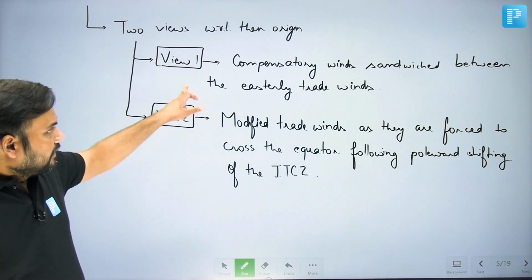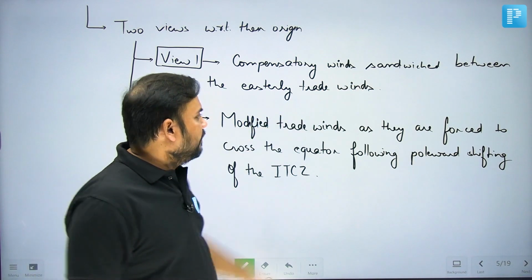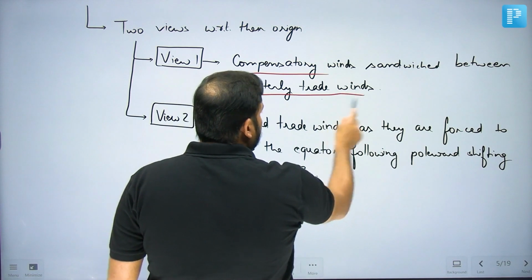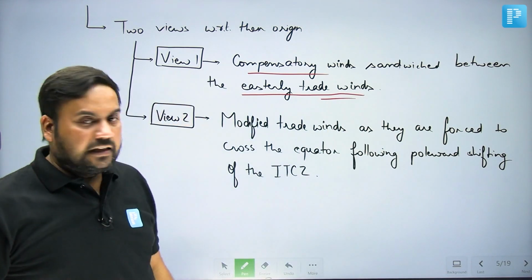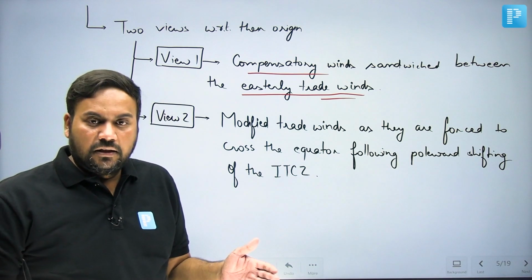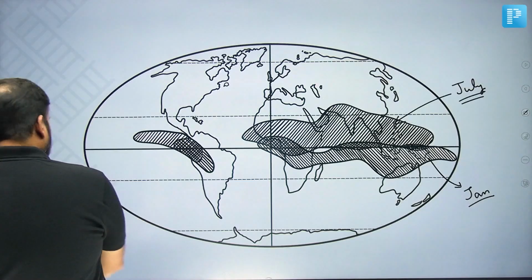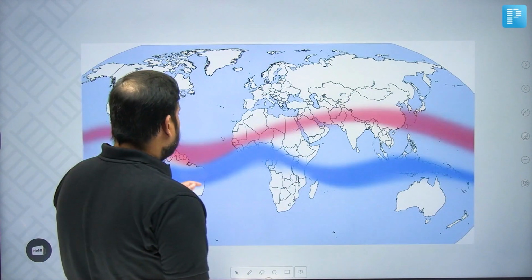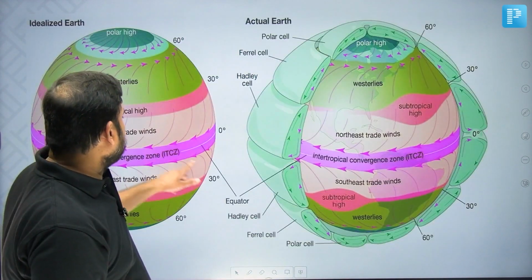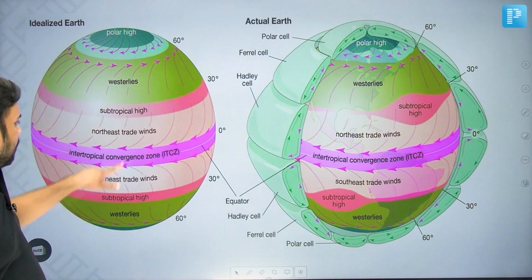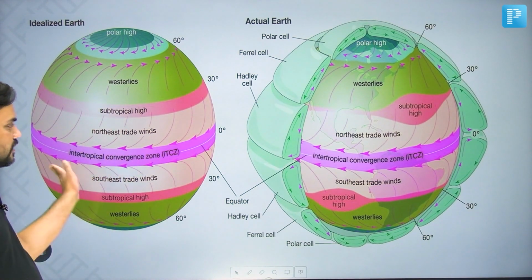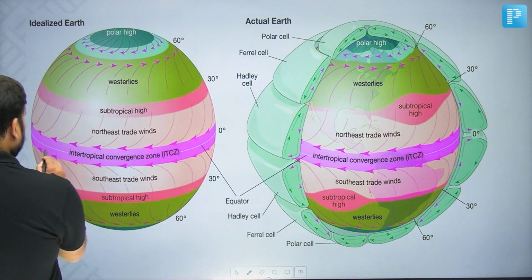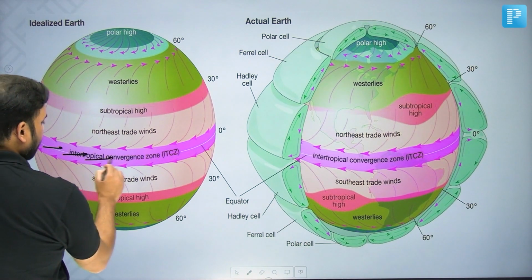One view says that these are essentially compensatory winds which are sandwiched between the easterly trade winds on both sides. So we can see that essentially what is taking place is, on both sides of these winds, can you see, there is an easterly component in the winds, and that means if there is an easterly component, there should be a compensatory flow.